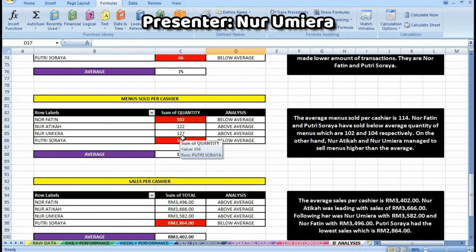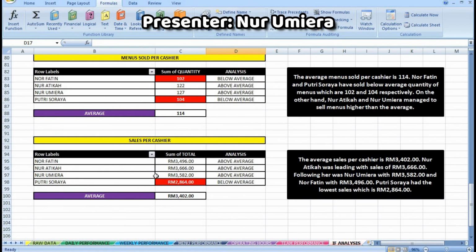Now, let's have a look at the table that shows the menu sold per cashier. Okay, for the average, the amount is 114. Both Nur Fatin and Putri Soraya have sold below the average quantity of the menus, which are 102 and 104 respectively. On the other hand, Nur Atika and Nur Umira managed to sell the menu higher than the average, or as expected. Lastly, the table shows the sales made by the cashier at Flaming Grill Cafe, or our cafe.